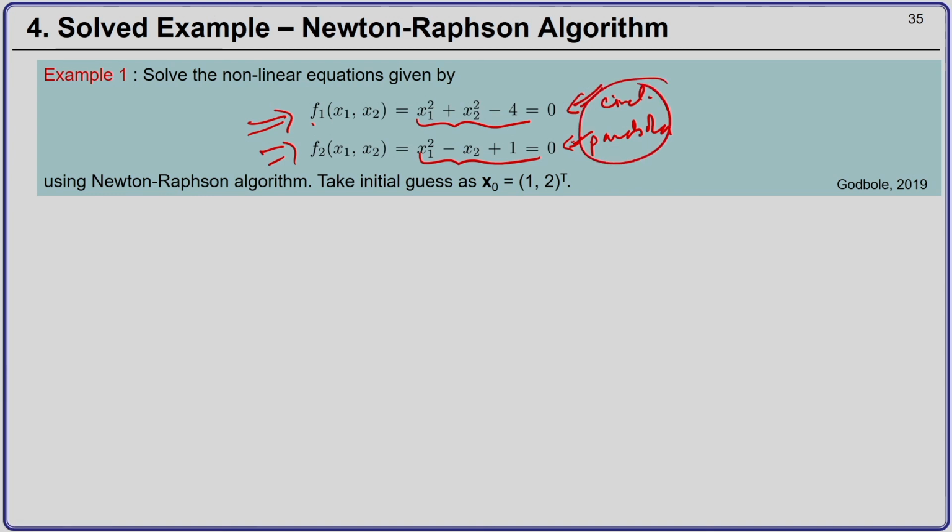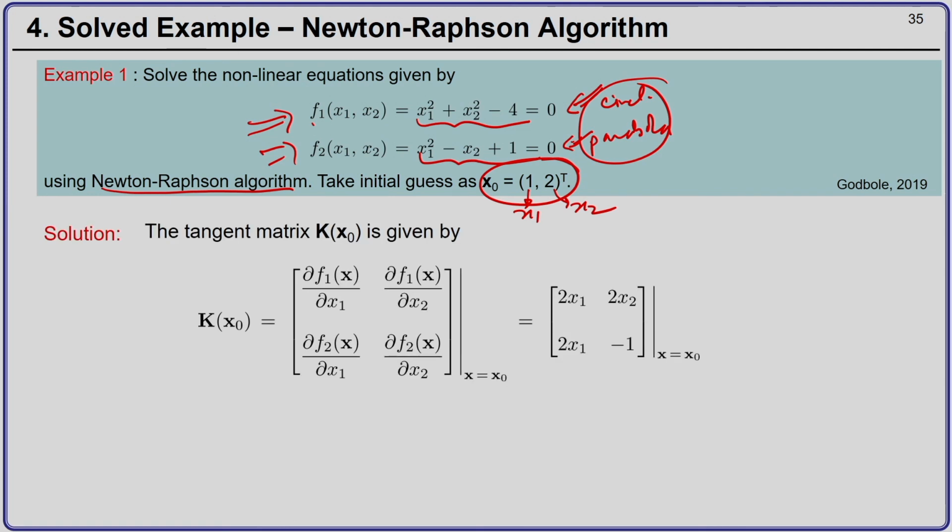Okay. Now, you have to find this out using the Newton-Raphson algorithm, and let us say your initial guess is given as x0 equal to (1, 2). Okay. So, this 1 corresponds to x1 and this 2 corresponds to x2. Okay. So, now the first thing we need to find out is our tangent matrix. So, the tangent matrix evaluated at the initial point x0 will be nothing but del f1 by del x1, del f1 by del x2, del f2 by del x1, del f2 by del x2.